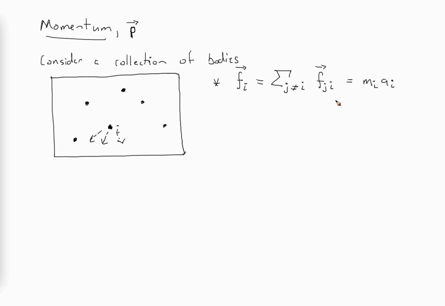And note from Newton's second law that the force must be equal to the mass of that particle times its acceleration. So we've determined the force, and now we can figure out the acceleration of that particle. We've determined the force by adding up all the other forces from all the other particles acting on it. Now, what is the total force acting on the whole system of particles? What's that going to be? Well, that's going to be the sum over i of all the particles' forces acting on themselves. So I'll write this down and we'll see what it actually tells us.